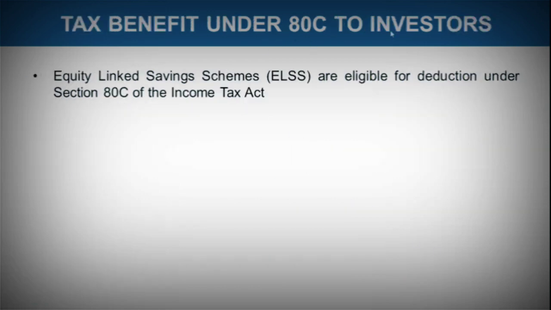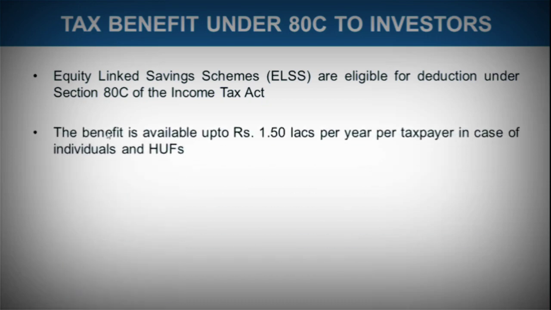Now, tax benefit under 80C to investor. What is the tax benefit that an investor can get under 80C of the Income Tax Act? So there is one scheme called equity linked savings scheme. This is a kind of tax saving fund. Now these schemes, equity linked savings schemes, are eligible for deduction under section 80C of the Income Tax Act. The benefit is available up to rupees 1.50 lakh per year per taxpayer.